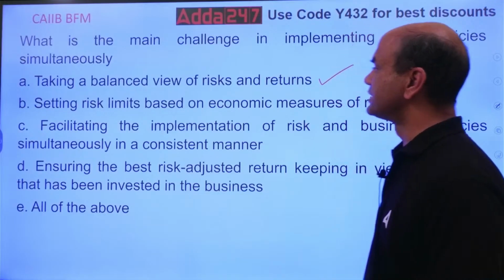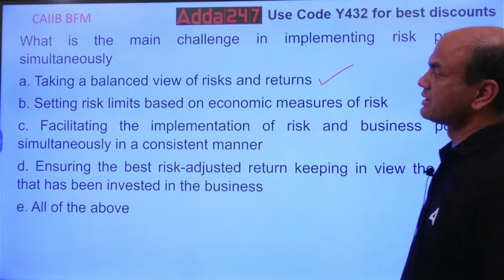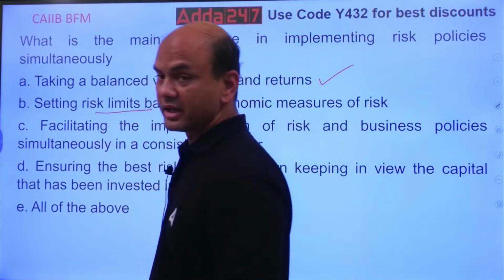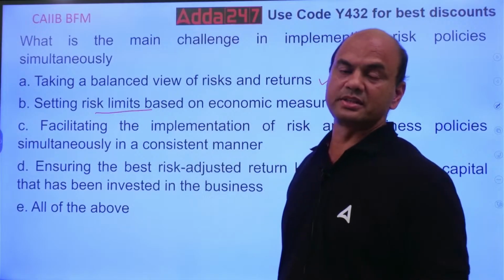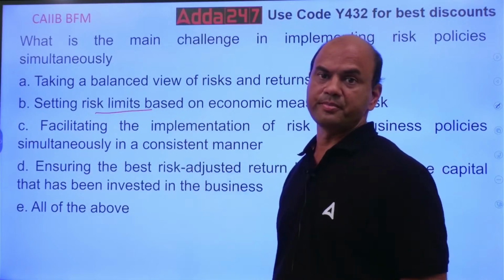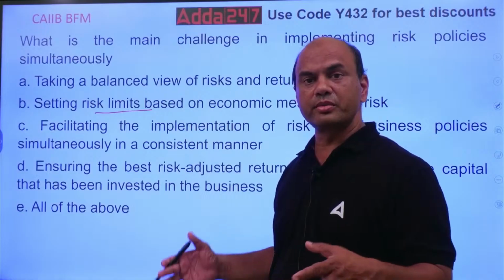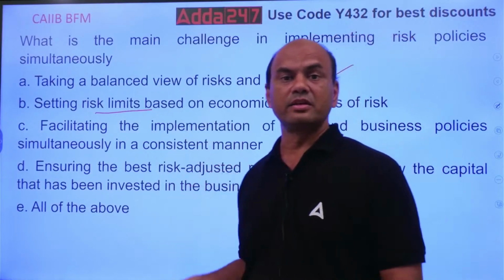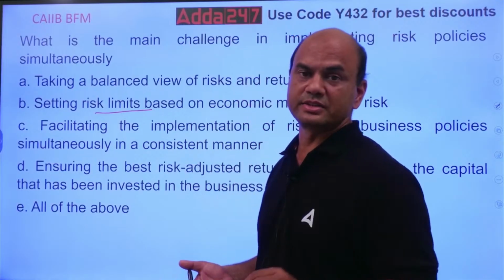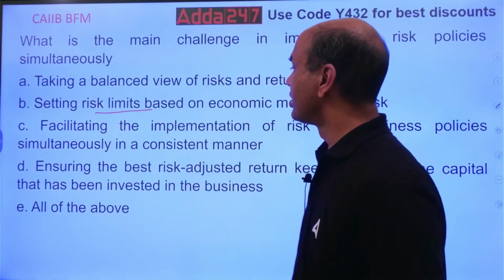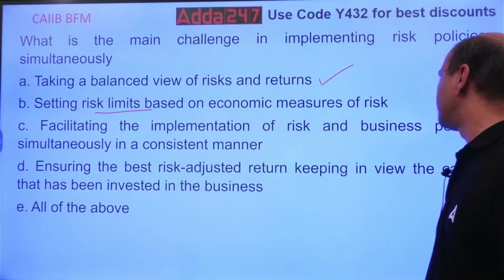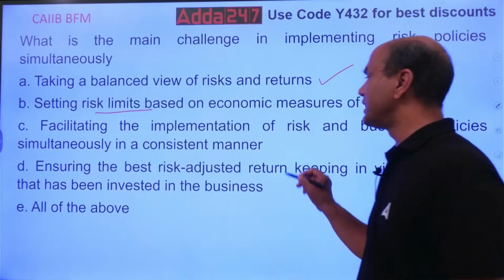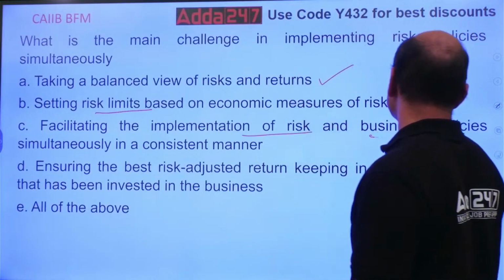Setting risk limits based on the economic measures of the risk. Setting the limits. Again, if you have everything simultaneously, you'll always face a problem, because you'll get so burdened that you won't be able to pay attention to the specific nitty-gritties at each level. Next, facilitating the implementation of risk and business policies simultaneously in a consistent manner.